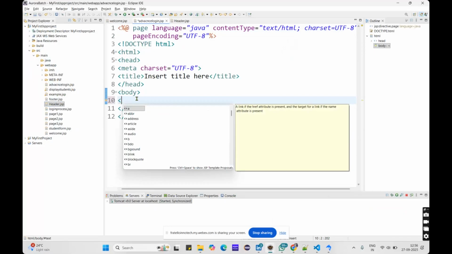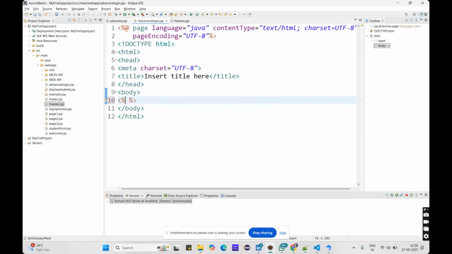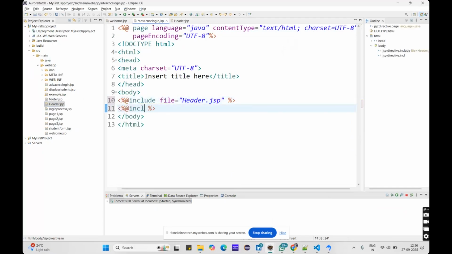Okay, so now what I want to do, first I want to include it. So first I have to use a scriptlet with @ and the include keyword and give the file address. Okay, what is the file address? header.jsp. And I want to include the footer also. Same include file and the footer. I think F is small. footer.jsp page. Okay.